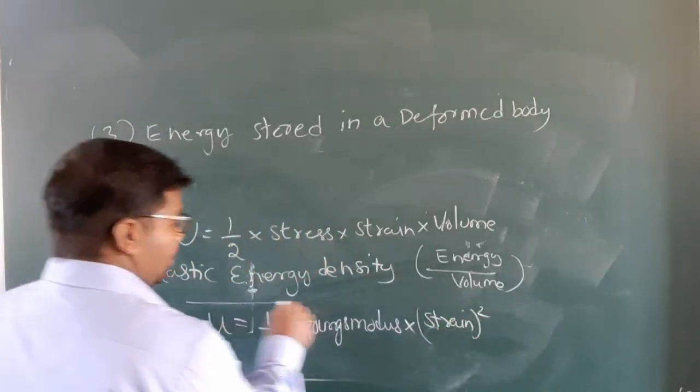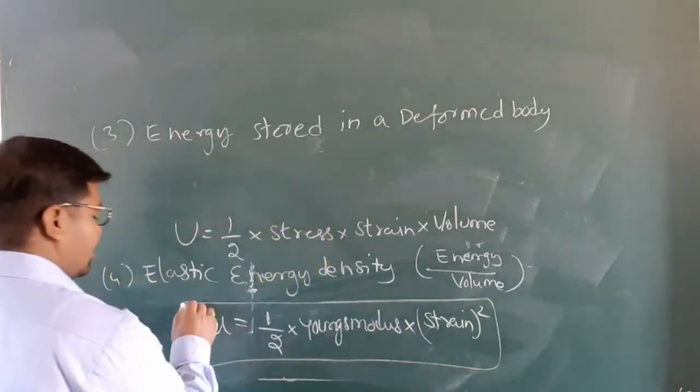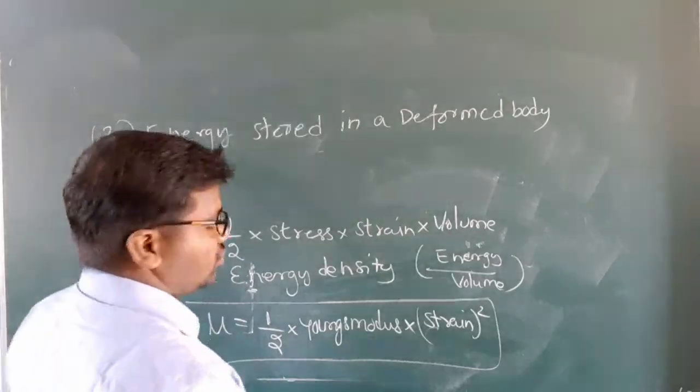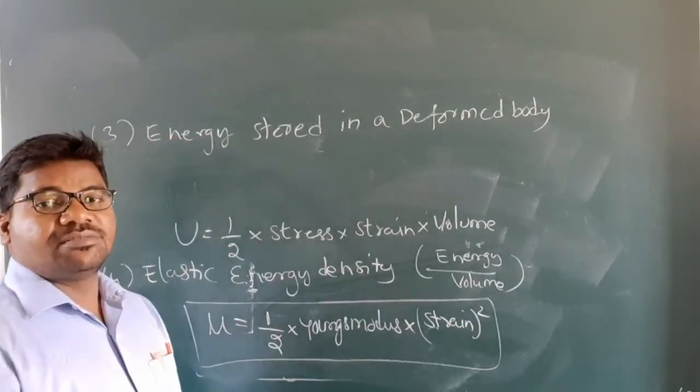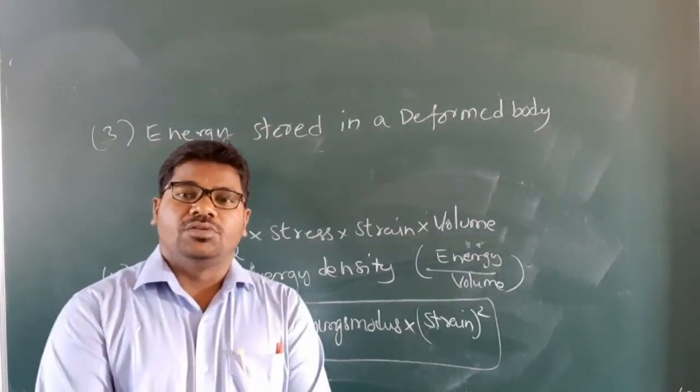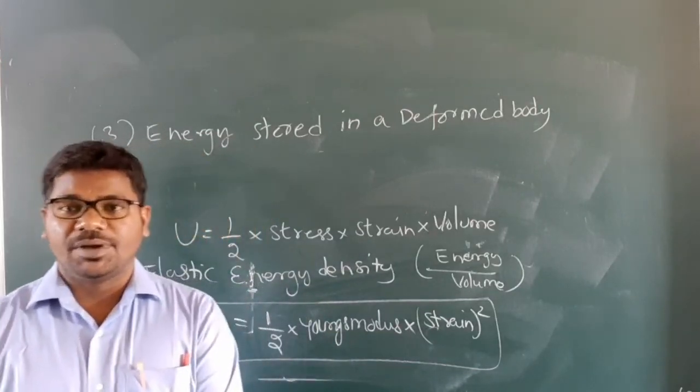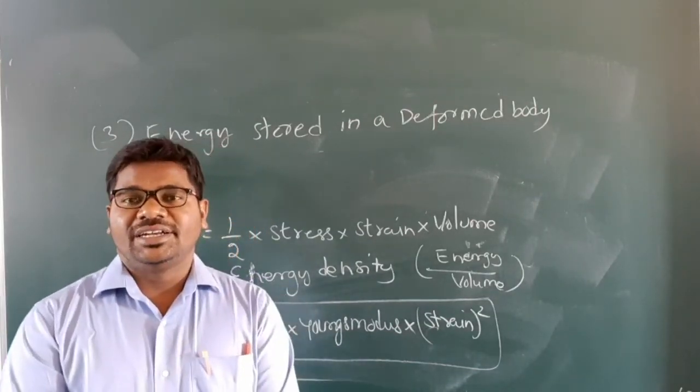Understand, my children? These are the topics related to this chapter. Please remember these formulas, at least the formulas, for NEET and JEE, my children.